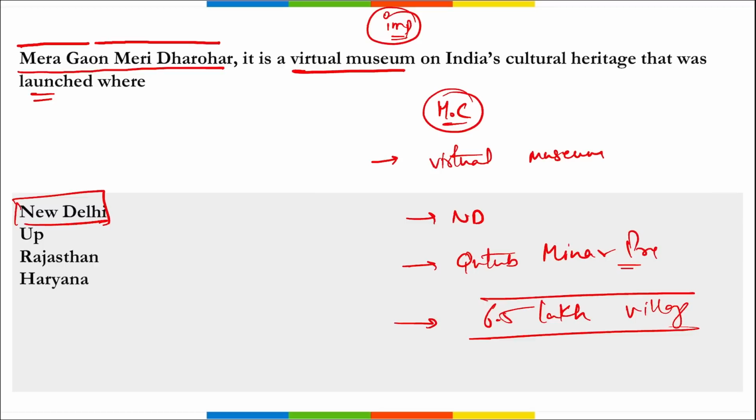It is an initiative of Government of India to celebrate 75 years of independence, correct? And this is a component of your National Mission on Cultural Mapping, right? And it was established by Ministry of Culture in order to showcase India's cultural heritage, correct? Mera Gaon Meri Dharohar, it is a virtual museum located at the Qutub Minar premises in New Delhi.